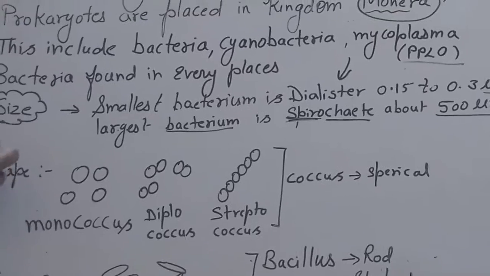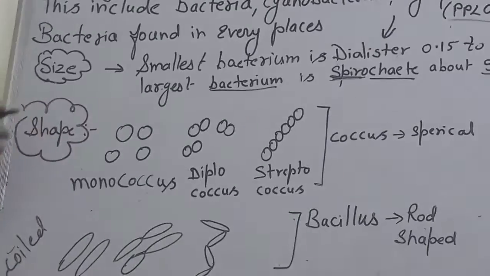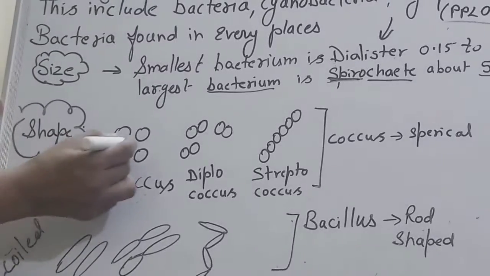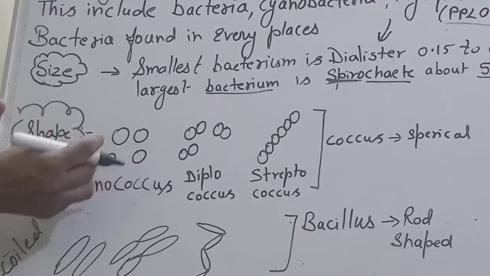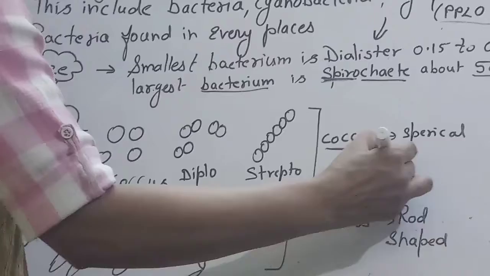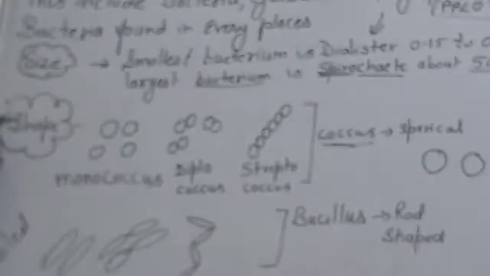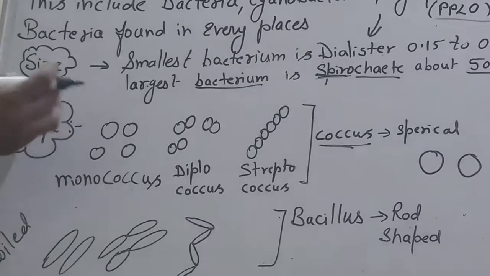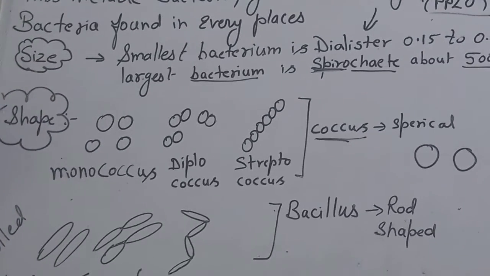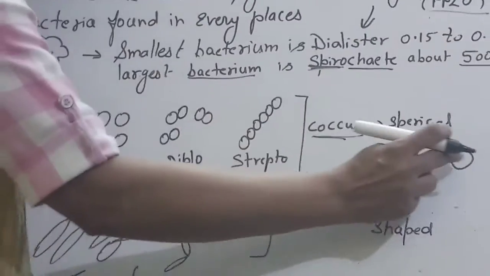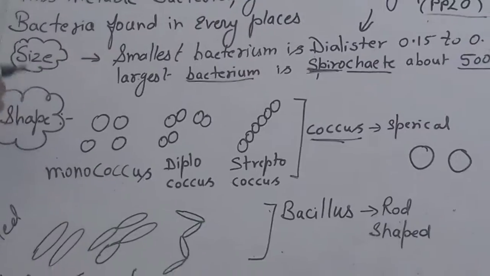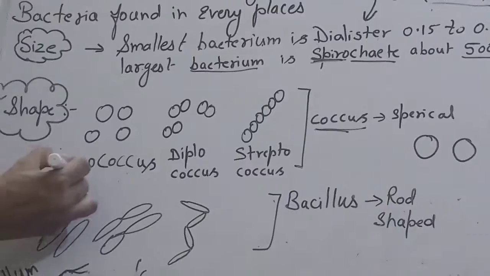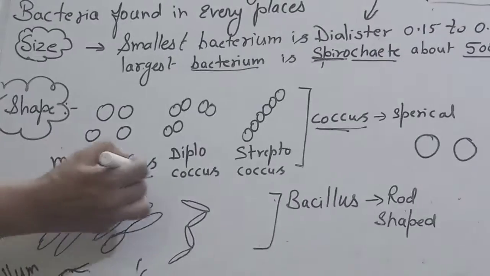Now let's come to the shape. Shape is also variable. They can have a spherical structure, which is coccus. Coccus means spherical structure. We mostly find this in pneumonia and some other specific disease-causing bacteria. If this spherical bacterium is not in a colony form, but only single, it is called monococcus.